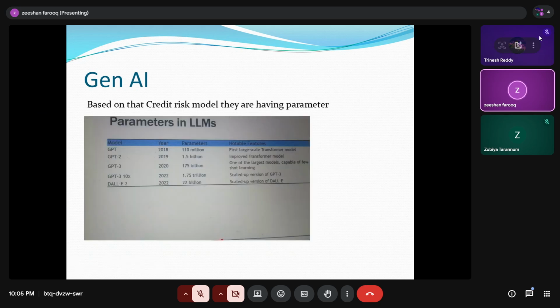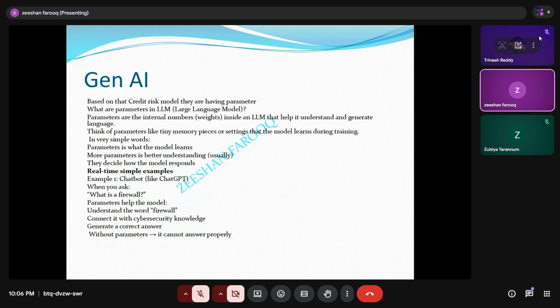GPT-2 came with 1.5 billion parameters, GPT-3 came with 175 billion. It keeps increasing to billions and trillions of data, because day by day everybody is using ChatGPT and the information keeps growing.